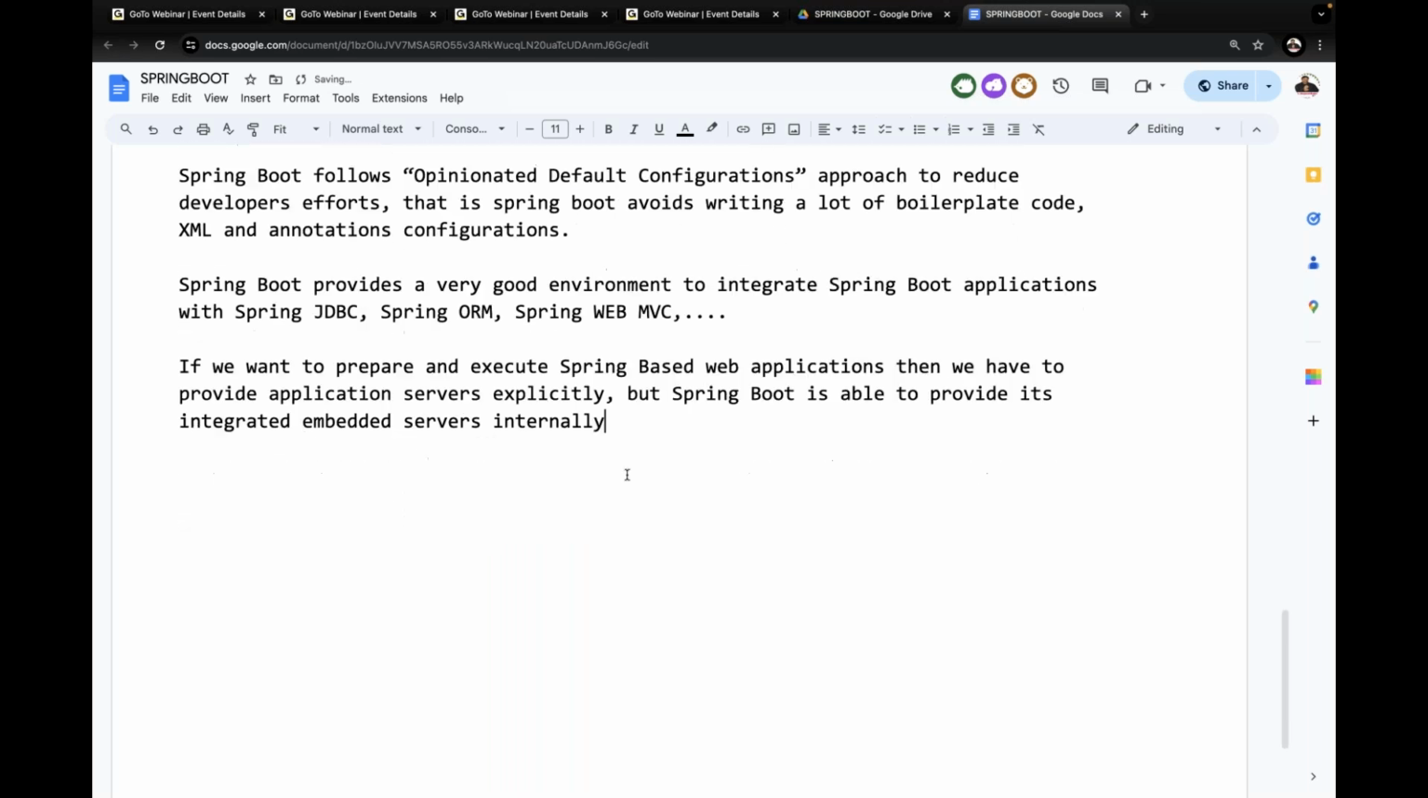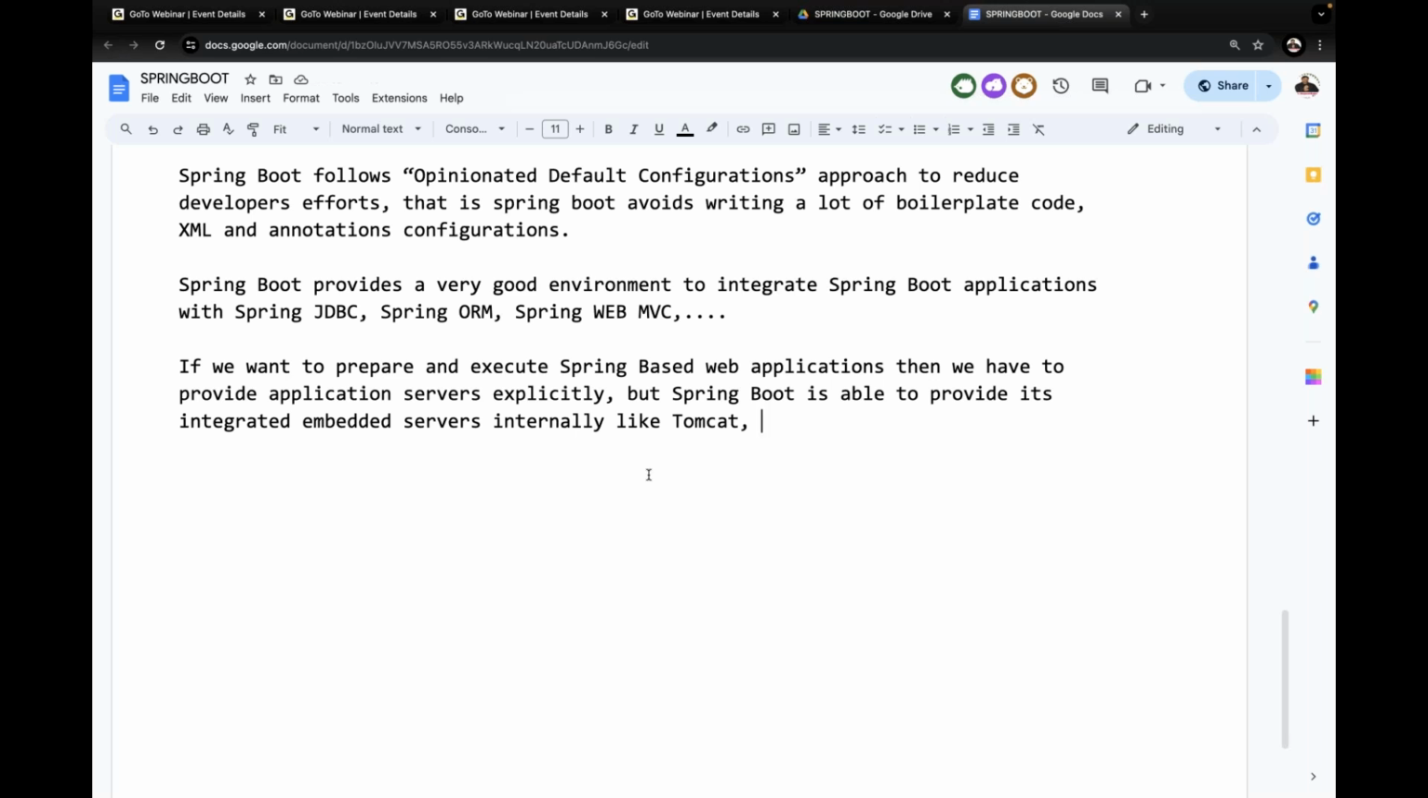If you want to prepare and execute Spring based web applications, then we have to provide application servers explicitly. But Spring Boot is able to provide its integrated embedded servers internally. What are these integrated embedded servers? A few servers are available. What are the servers? Tomcat, guys. Tomcat is one of the servers which is already available inside Spring Boot.